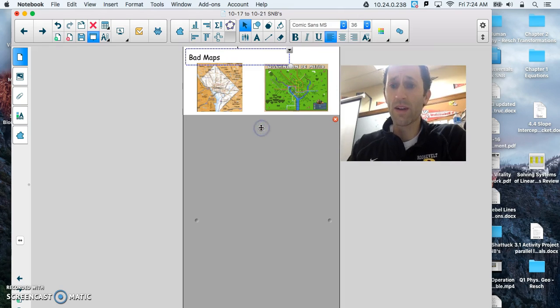So I went to the World Wide Web because I stink at drawing, and I found maps like these two of Washington, D.C. Now, these are great maps if you are living right near or in Washington, D.C. But what if I've never been there?